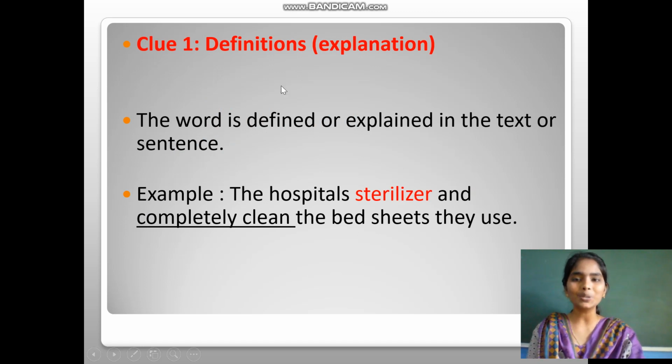The first clue is definition. What does it mean? Definition means the word is defined or explained in the text or sentence. For the first example: the hospital sterilizes and completely cleans the bed sheets they use. I want to find the meaning of sterilize. Completely clean is giving the definition of sterilize. So the meaning of sterilize is completely clean.